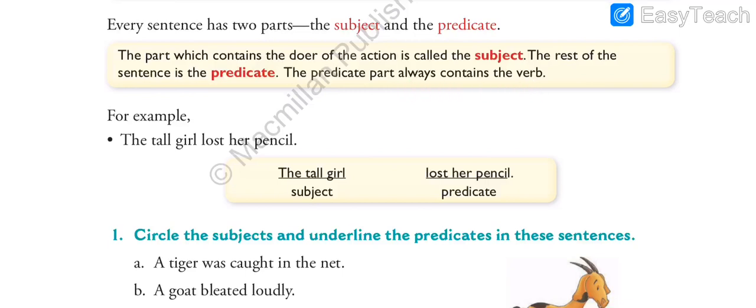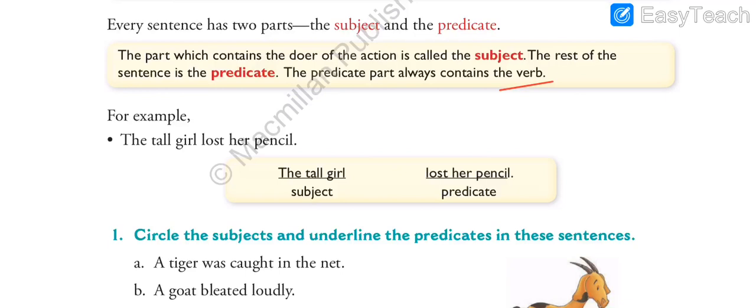Now be very careful over here. As we have read the definition, subject means what? The person or the animal or something performing the action, one who is doing the action, that is called the doer, that is subject. And the rest of the sentence, after subject, the remaining sentence is called predicate. And always there will be a verb in the predicate part.